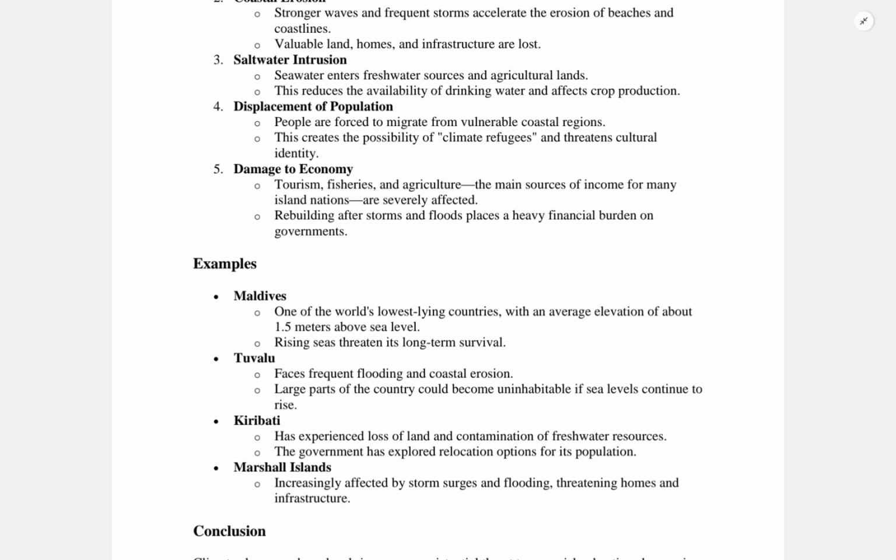sea level rise. And the next is the climate injustice. Because of contributing only 1% of global emissions, island nations hold the least responsibility for the climate crisis, yet suffer from its worst impacts. They do not play a major role like the western nations or the nations in Asia in the emissions from burning coal, vehicles, and all these things. But the impact is worsened for the island nations mostly.